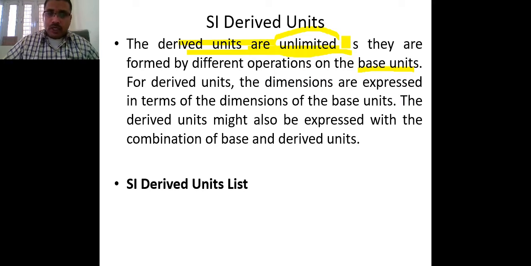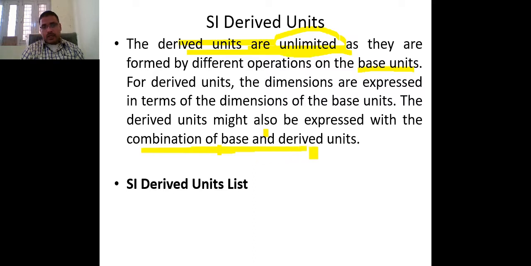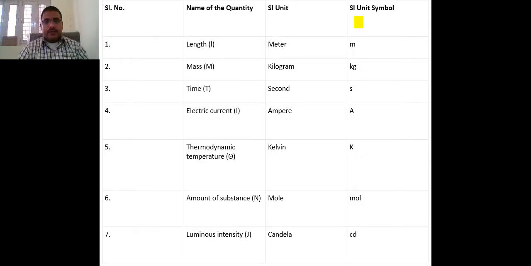Now, these derived units might be expressed with a combination of base and derived units. Sometimes there will be a base unit and another derived unit, and when combined together, they form new combinations. Like here, just see: for length, the SI unit is meter, and the symbol of meter is small m.